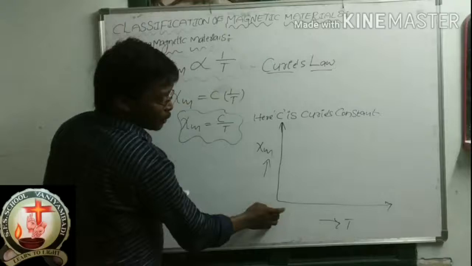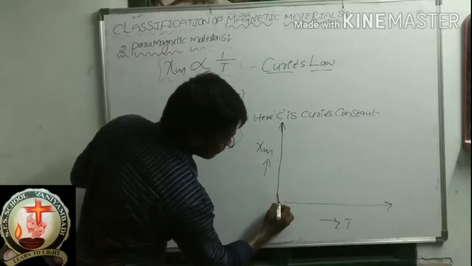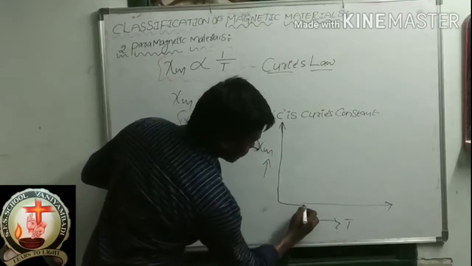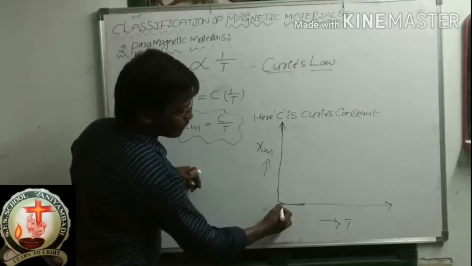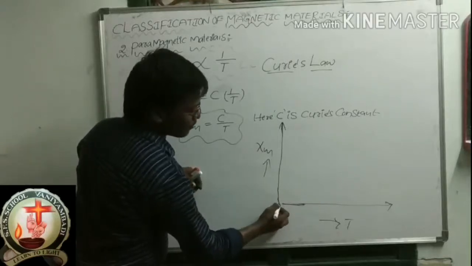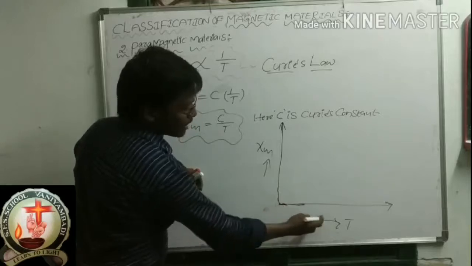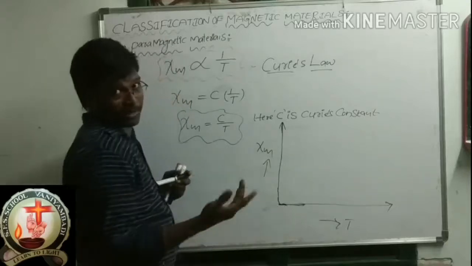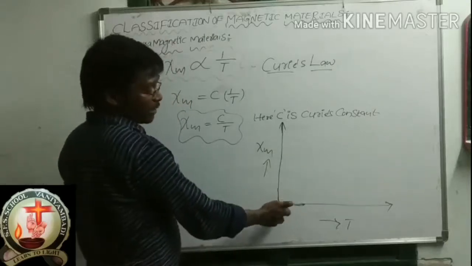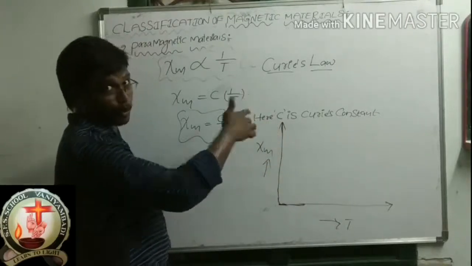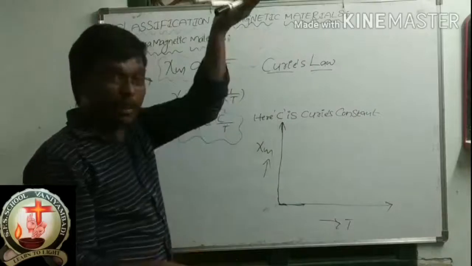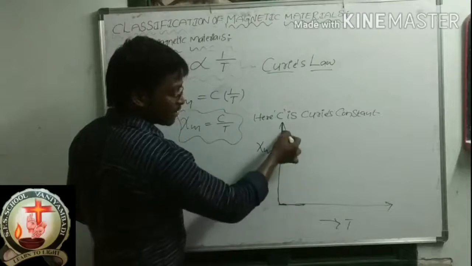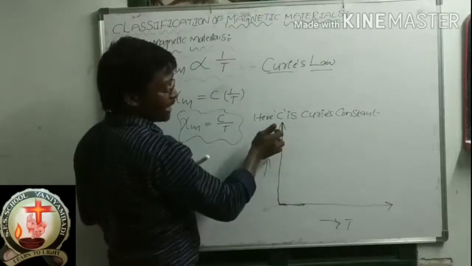Correct. So here, suppose the temperature value is 0. This value is maximum. Whenever the temperature value is 0, this Xi m is maximum because both are inversely proportional. If one is minimum, the other one is maximum. So temperature is 0 means this one is high. High means, suppose you can take high here.